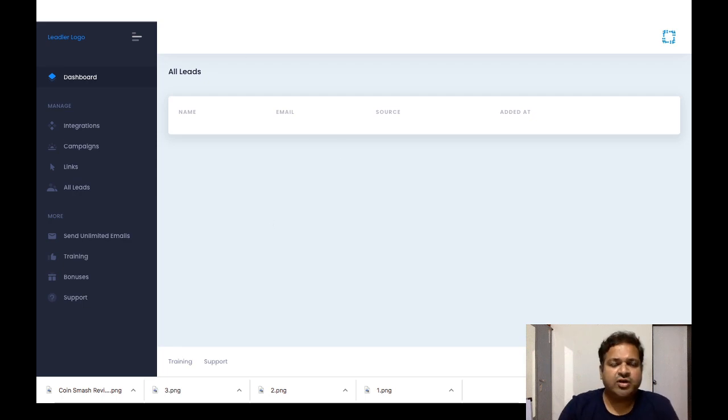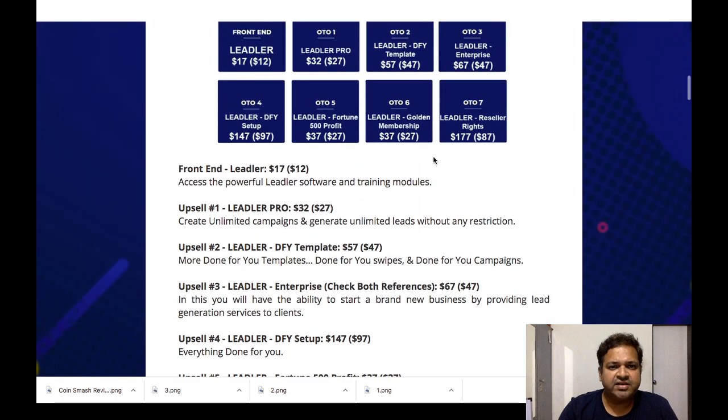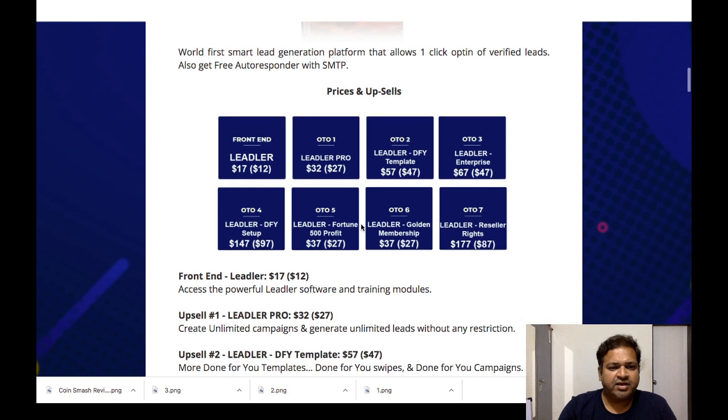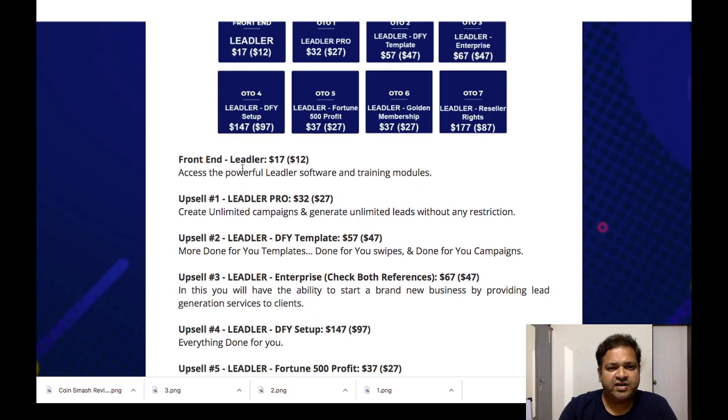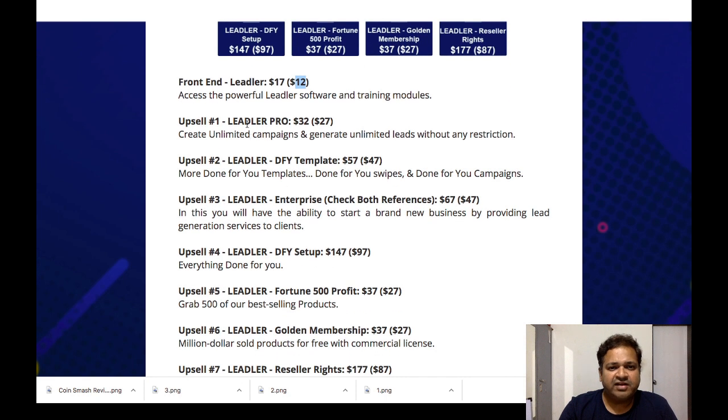Now I'm going to talk about the pricing and upsell. This is the pricing and upsell for the front end. Lidler is priced at $17 with a downsell of $12. Access the powerful Lidler software and the training modules. Everything you are going to get for the $12. Upsell number one, Lidler Pro for $32 with a downsell of $27.